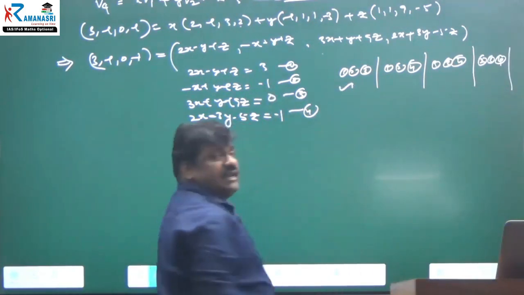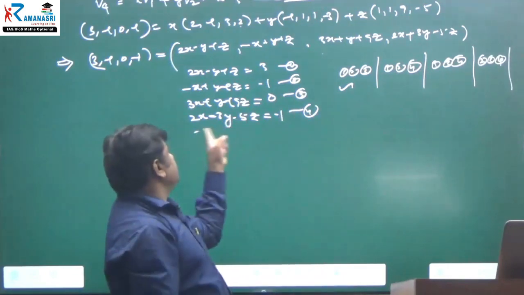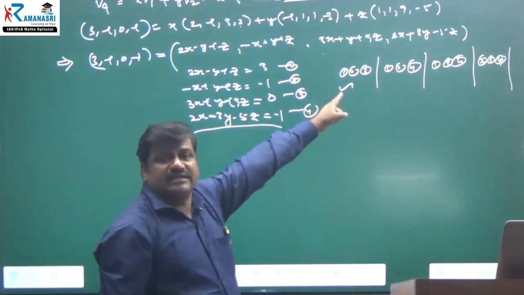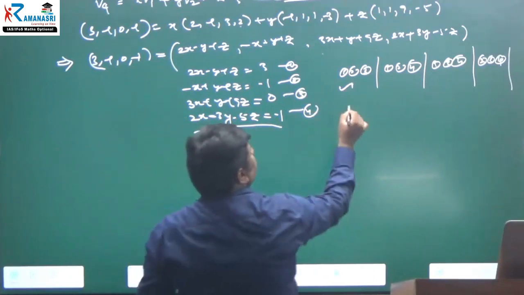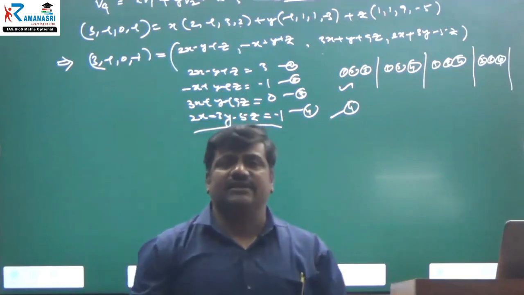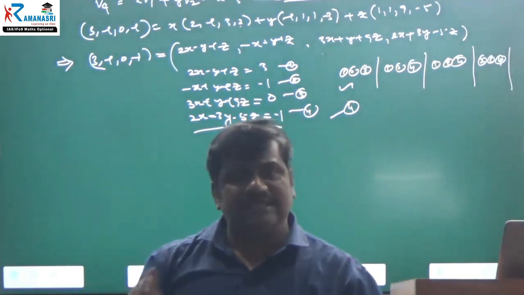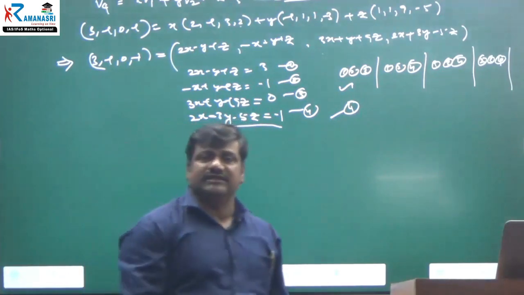After finding x, y, z, if these values satisfy the remaining equation, then we can say that we have found the scalars x, y, z. Otherwise, they don't exist. Are you understanding?